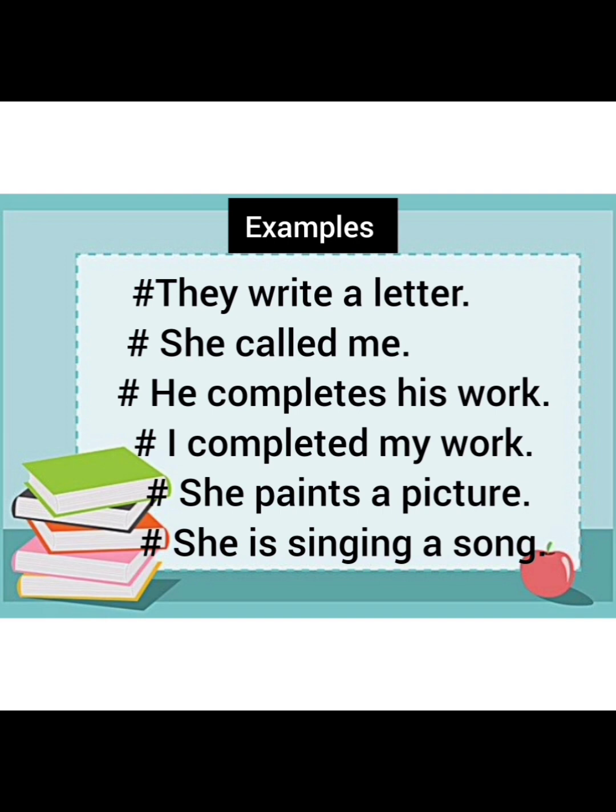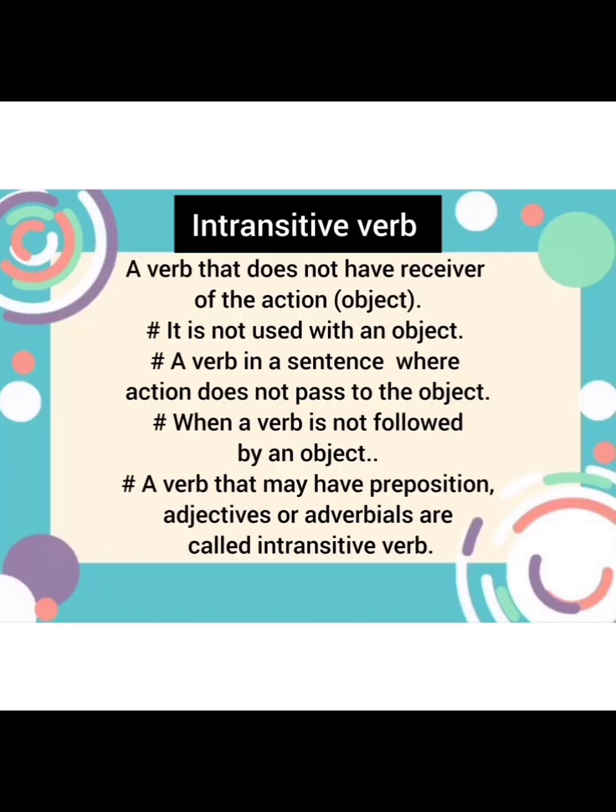She is singing a song. Now, she is the subject, is singing is your progressive verb, and a song again is your object. So, again, singing is a transitive verb here. Now it's time for intransitive verb.